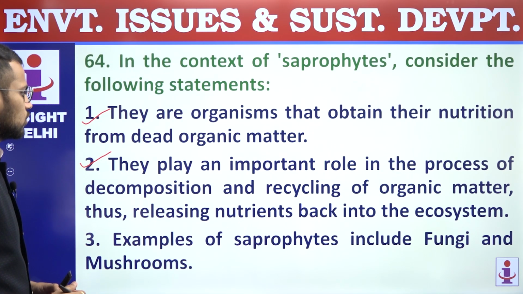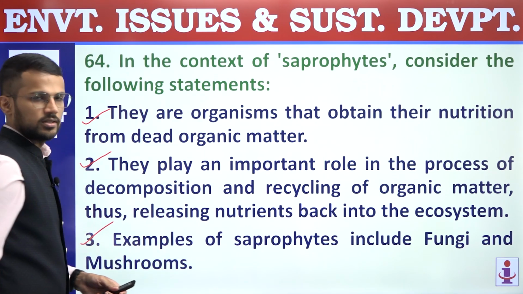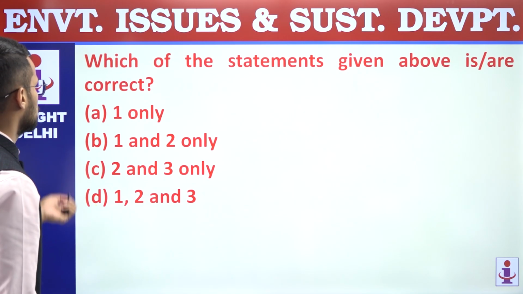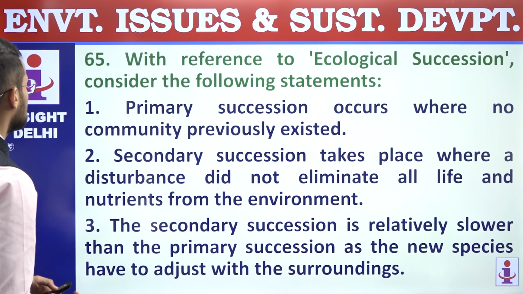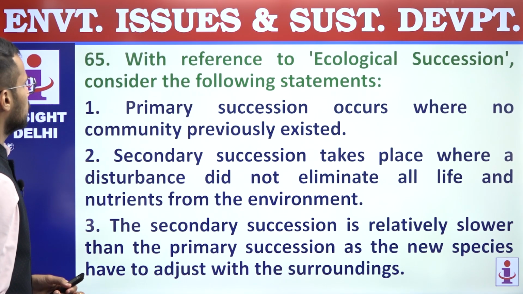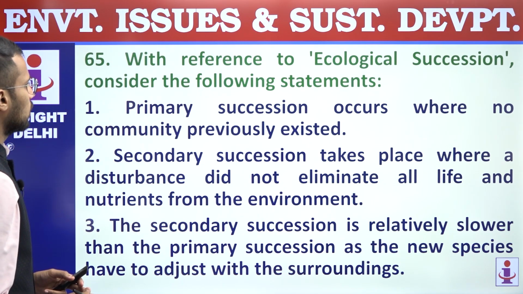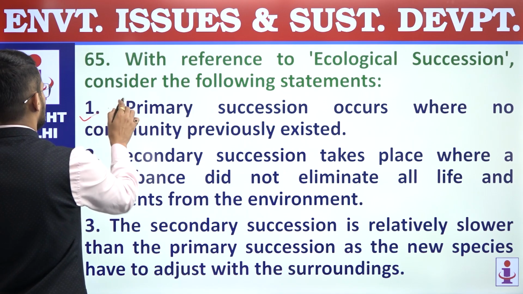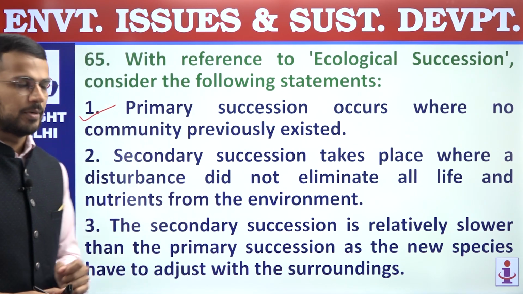Third, examples of saprophytes include fungi, mushrooms, etc., right? So this is correct. So all these 3 statements are correct regarding saprophytes. We are supposed to find out correct statements. Answer is D, 1, 2 and 3. 65. With reference to ecological succession, consider the following statements. First, primary succession occurs where no community previously existed. Right, so this is a correct statement regarding primary succession because primary succession occurs in a barren habitat.